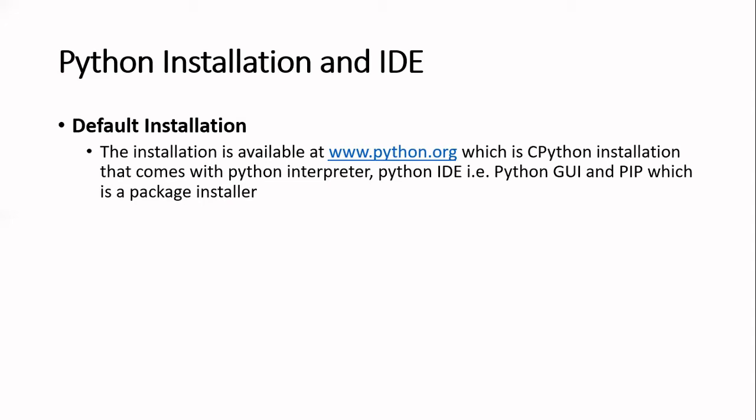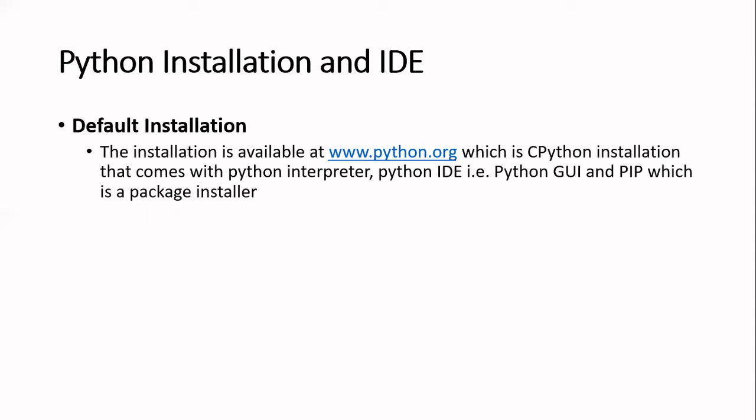So what is a package installer? The interpreter you know already. Python IDE: IDE is an integrated development environment. You can understand it now as an editor where you can write and save your programs. And PIP is an installer. What it will do, as we discussed, is that sometimes you need certain libraries which are already there and you need to reuse that code.